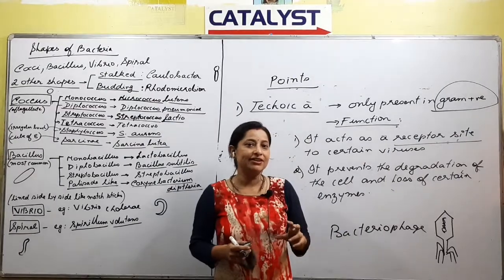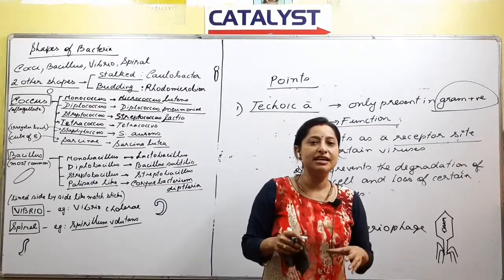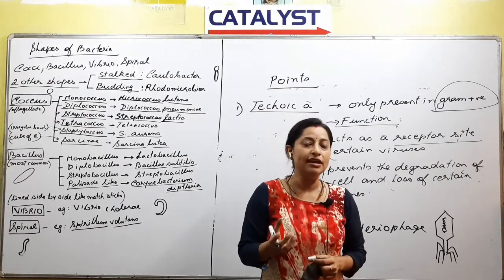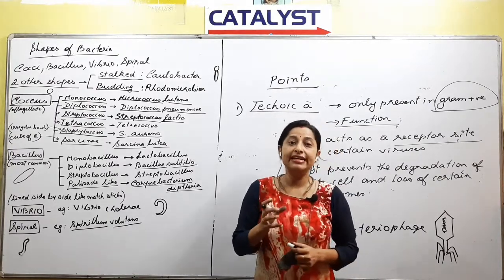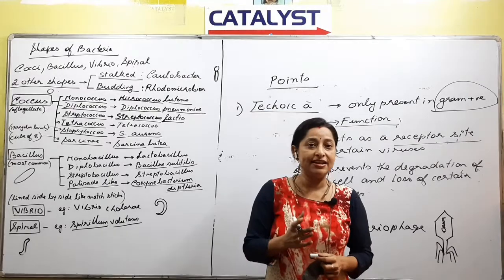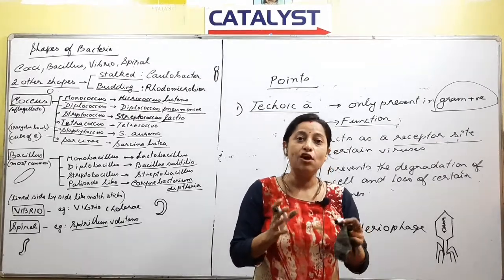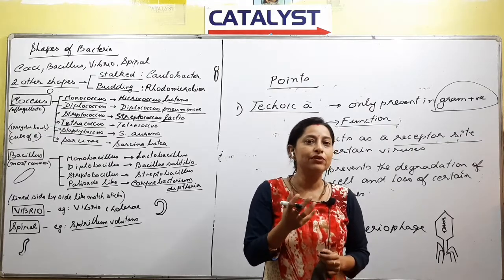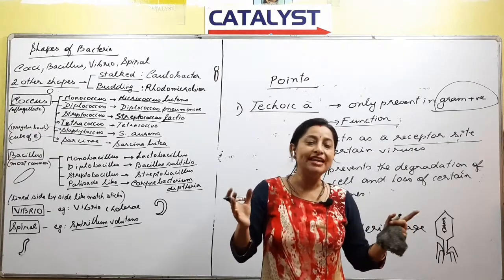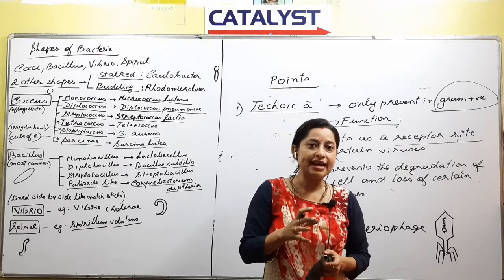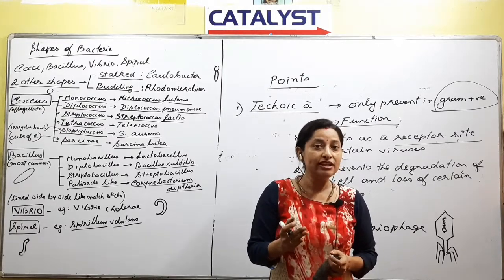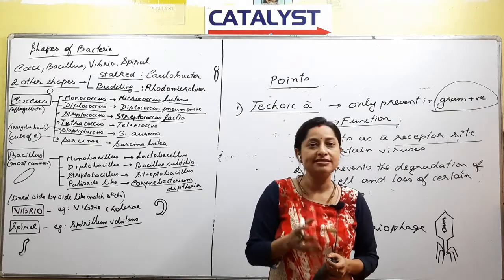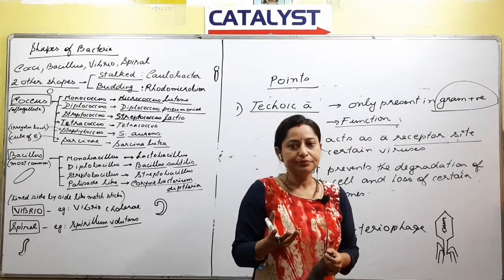In a bacteria, the most important characteristic of the cell wall, what is the most important function of a cell wall? The most important function is that it stops or prevents the bacterial cell from expanding or bursting. Since there is water, if the cell keeps absorbing water it will keep on swelling, and at a certain time it might burst also. So that the bursting of the cell does not take place, who maintains it? It's always the cell wall.